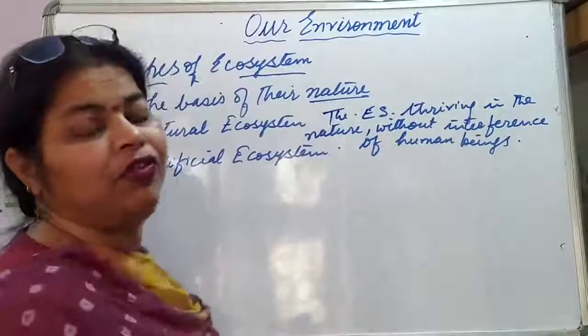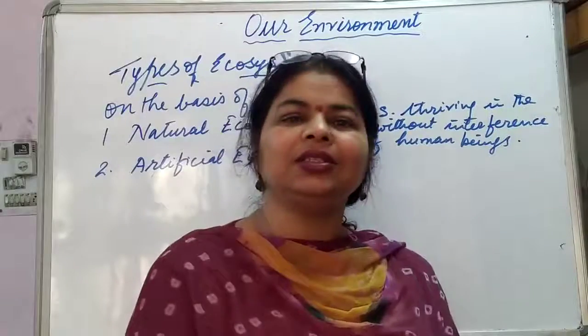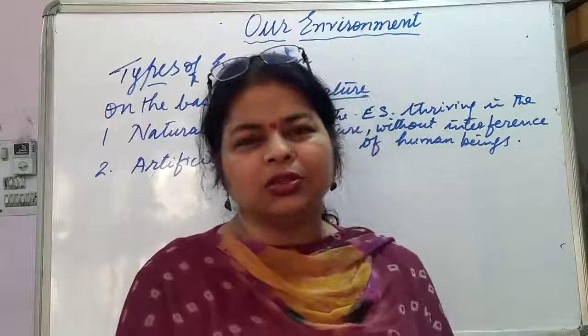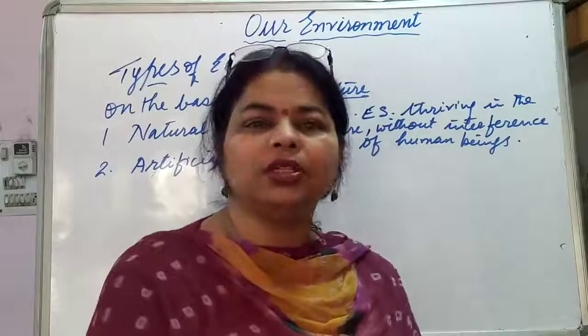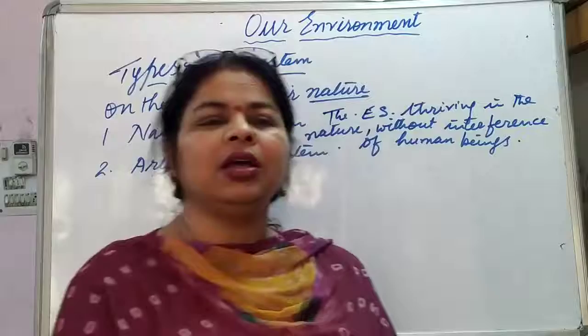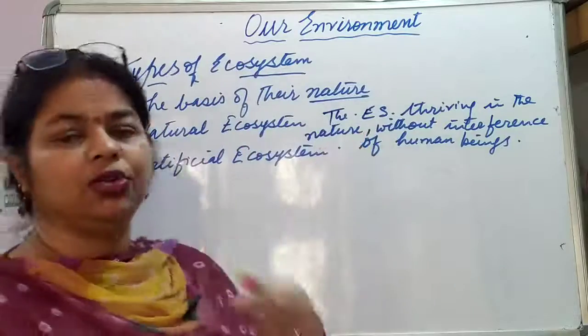Examples are forests, grassland, desert, oceans, seas. These can be the examples of the natural ecosystem.